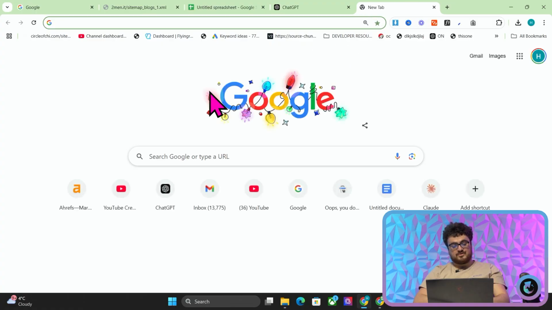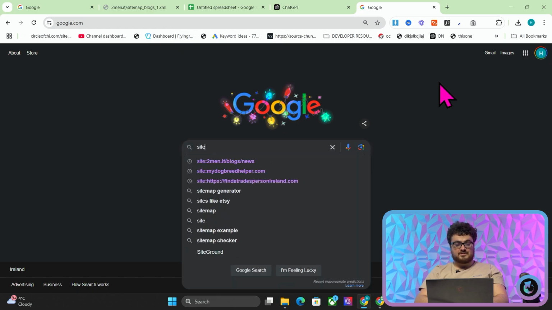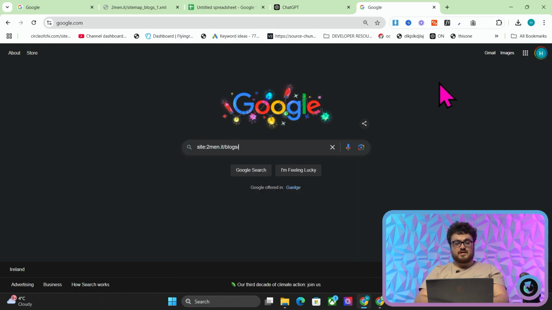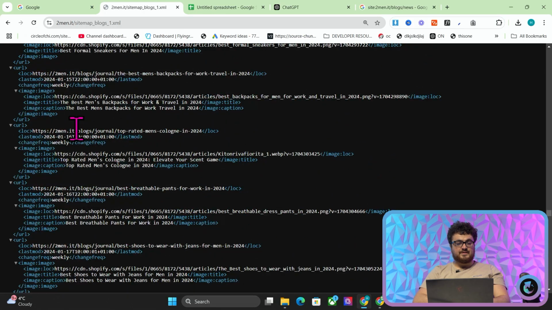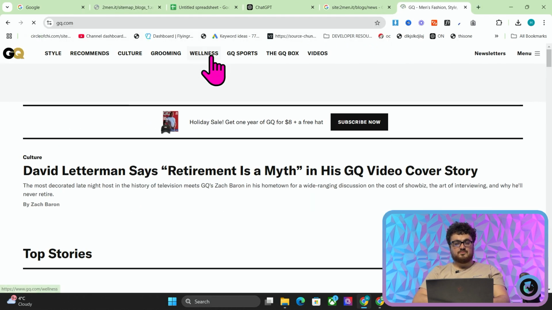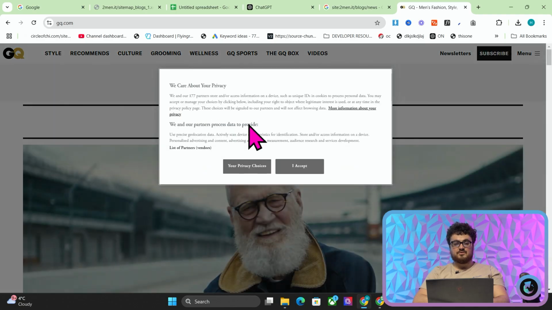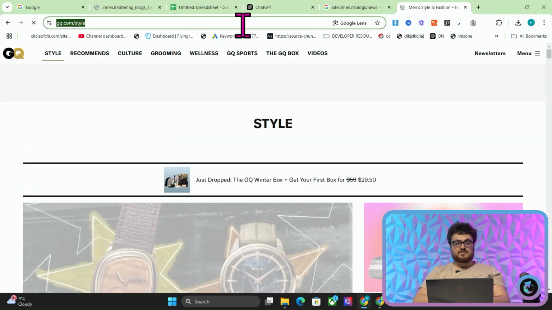Now, I want to show you something that I've thought for a very long time. This is just theory crafting though. I'm just going to do site:2men.it/blogs/news. Now, in order to do this, you will need to know the URL structure of yours or your competitor's website, okay? So let's use GQ as an example. I do actually get a lot of stuff from GQ, and we'll go on style here, and you can see it says /style.